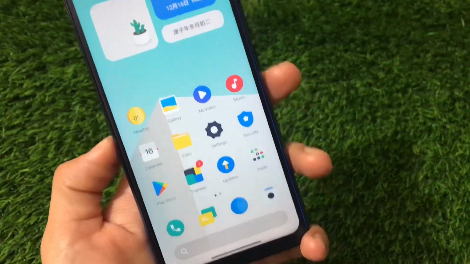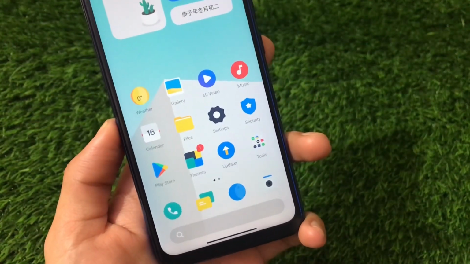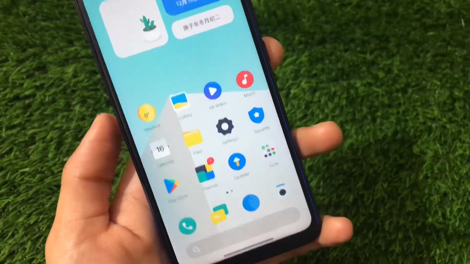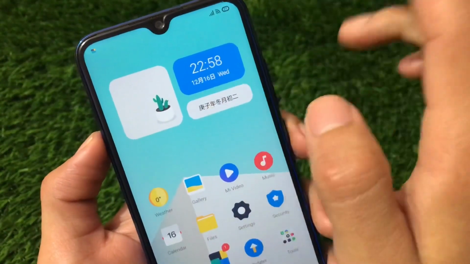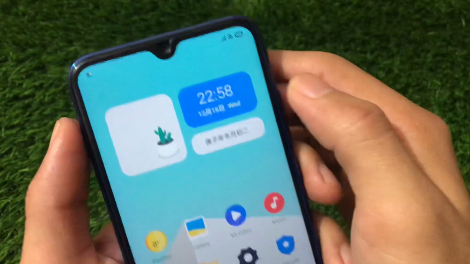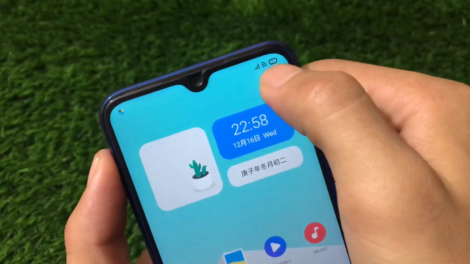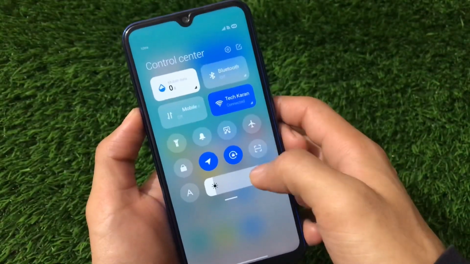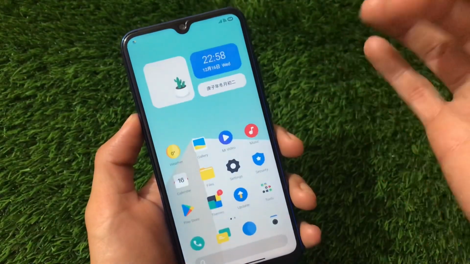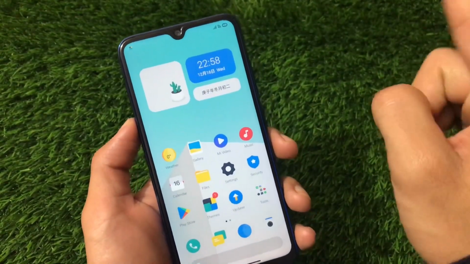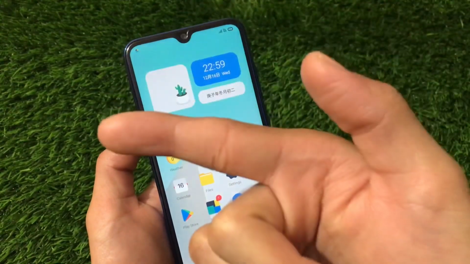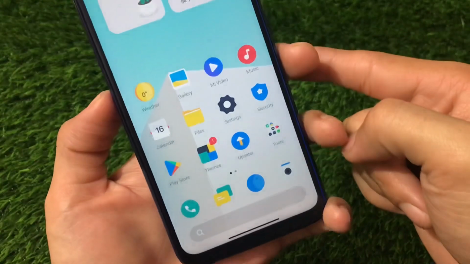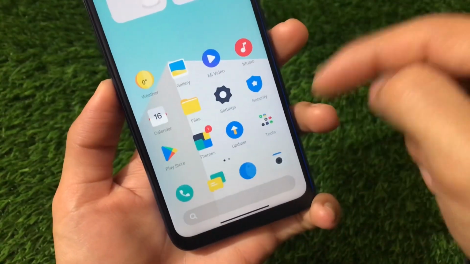Some Chinese words are there, but what are the reasons behind using this theme? It includes a lot of things. First of all, the widgets. 3 widgets are available which look interesting. Also, you can see the status bar icons look really great here. And talking about the control center, there's no extra theming, which I was expecting, but that is not the big case. The wallpaper on the lock screen was from the Smile theme, and the wallpaper on the home screen and the icons are inspired from this theme. I will use this theme.